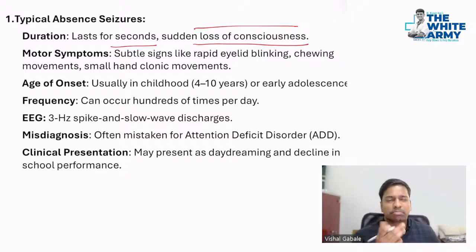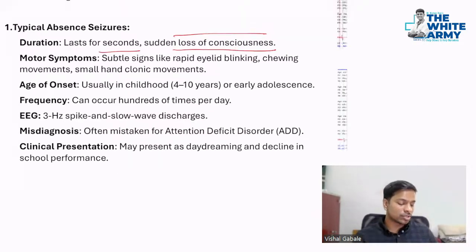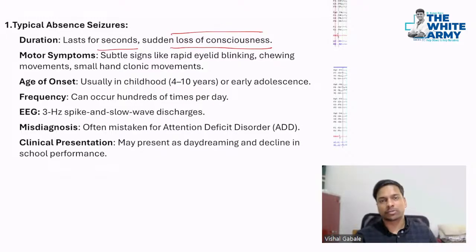Most commonly, the complaint of the parents is a decrease in the scholastic performance of the kid. The kid was able to get good marks in the earlier phase. Now, for the last few days, his attention and everything suddenly has these strange moments and his performance is going down. So that's your typical absence seizure. Now let's see the features of typical absence seizures, then we will compare them with atypical absence seizures.